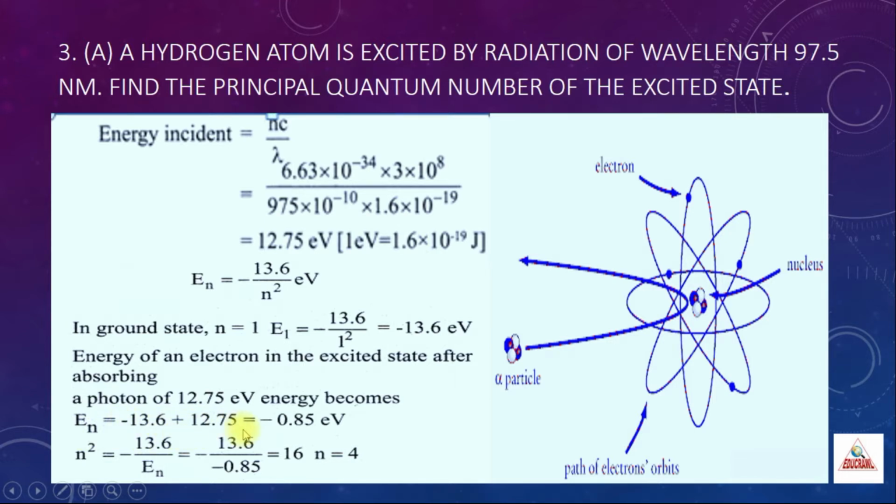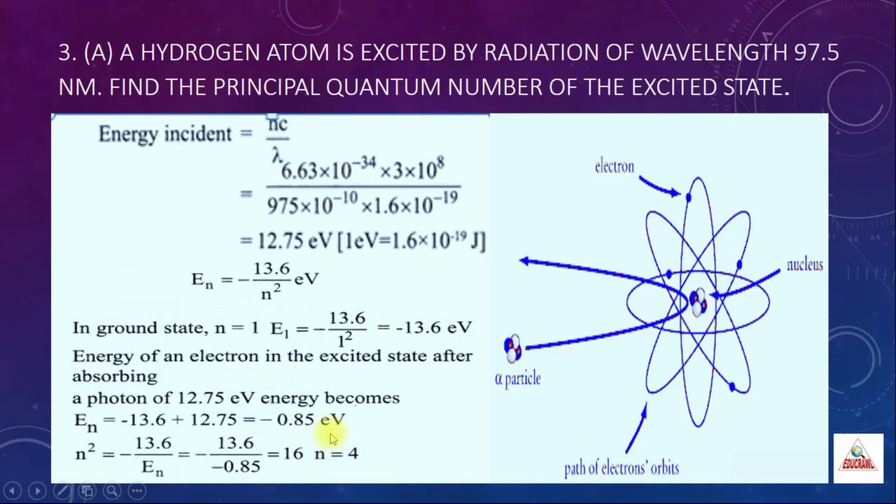is equal to minus 13.6 plus 12.75. Why are we adding? The electron is absorbing the energy from the photon. So we are adding the photon energy to the energy of the electron which is in the ground state. When you add these two, you will get minus 0.85 electron volt.